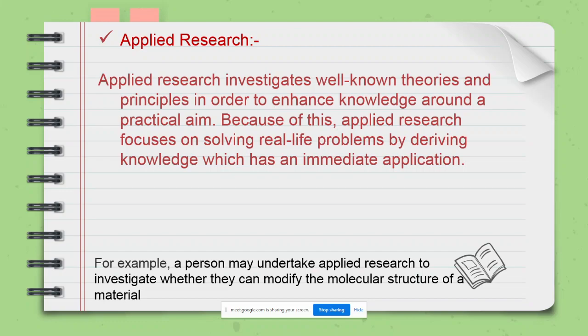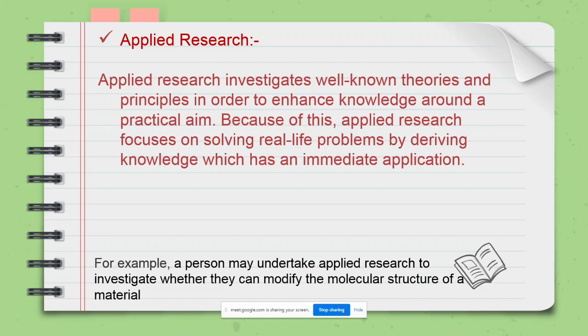Applied research is also sometimes called action research, because it focuses on solving a real life problem by deriving knowledge which has immediate application. Whatever the outcome of the research is, it is applied to solve the problem. That is why it is called applied research.